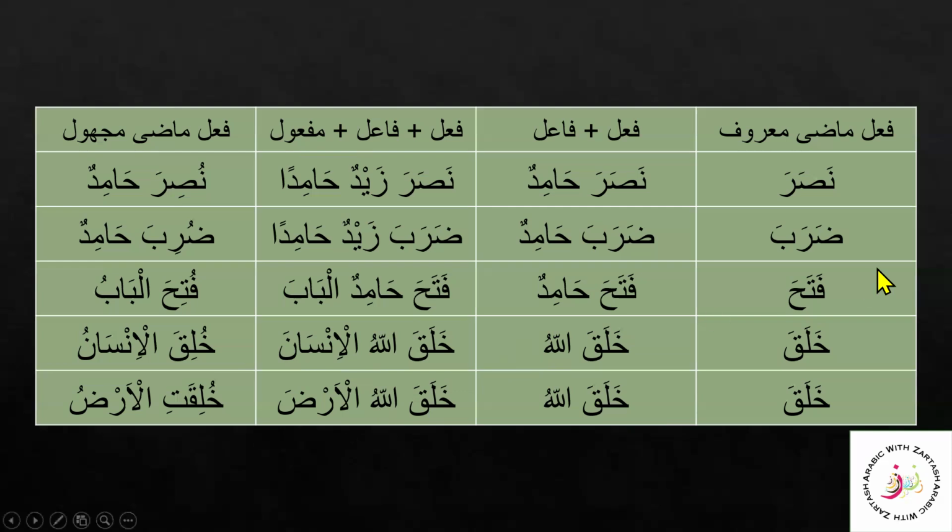So fi'l madi ma'ruf will be changed into fi'l madi majhul. Khalaqa, khuliqat. Now we know that this is ghair aqil, so the feminine version will be used: khalaqa, khuliqat. Khuliqat, this starting sukun will be changed into kasra because of iltiqa as-sakinain, the meeting of the two sukuns here. So this sukun will get a kasra. So khuliqatil ardu. The earth was created. The earth was created by Allah subhanahu wa ta'ala, which is, Alhamdulillah, understood.